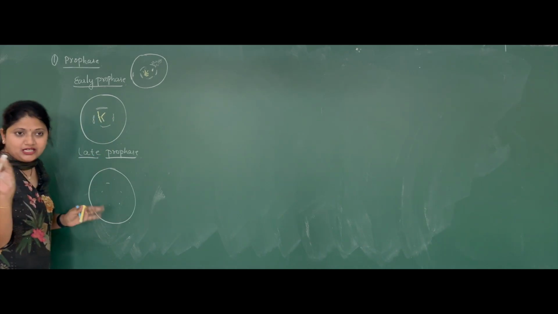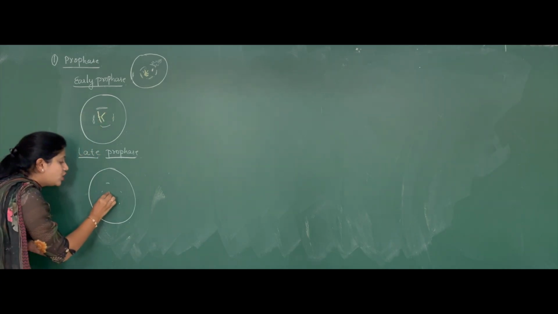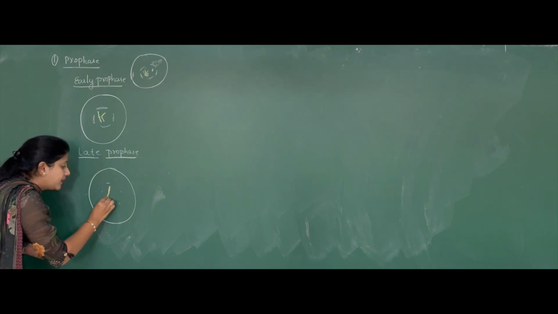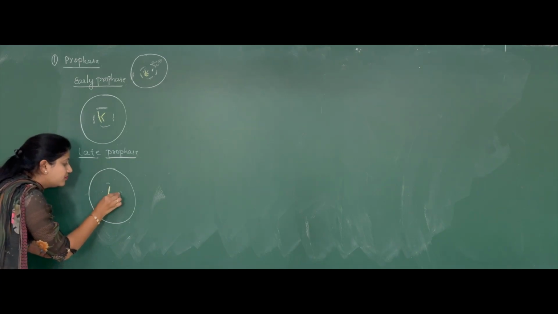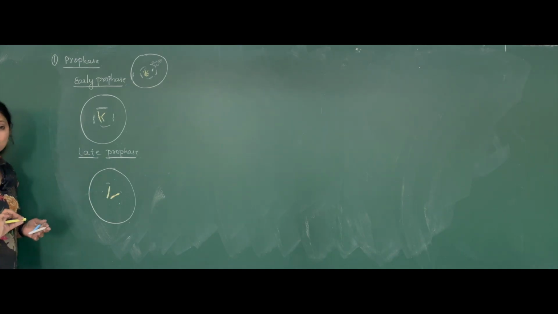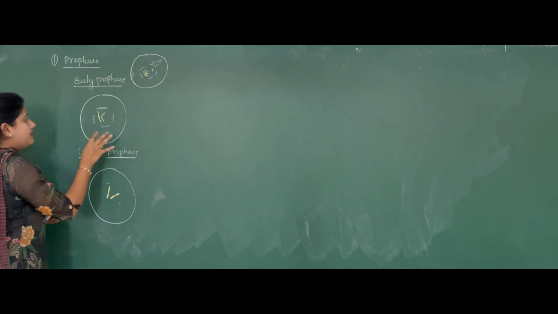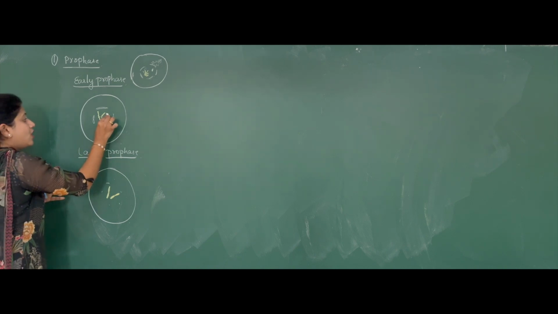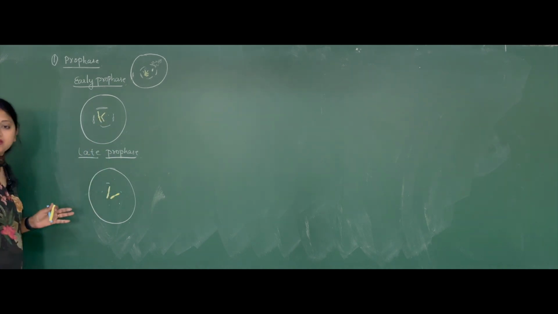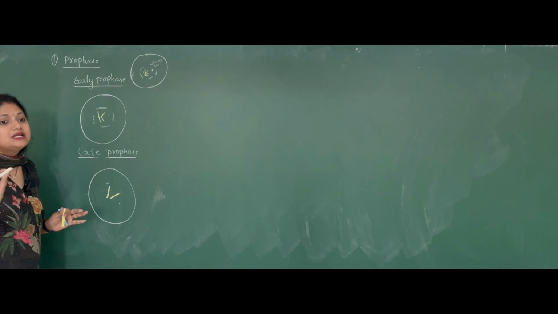Remaining all is disintegrated, and the condensation of the chromosome is almost completed. Now the endoplasmic reticulum, Golgi complex and the nucleolus have also disappeared.